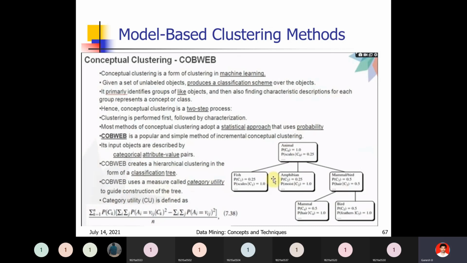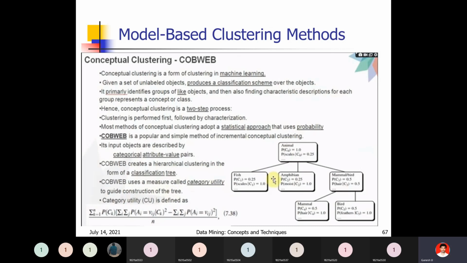Many data mining concepts we will see in machine learning also. Given a set of unlabeled objects, it produces a classification scheme over the objects.